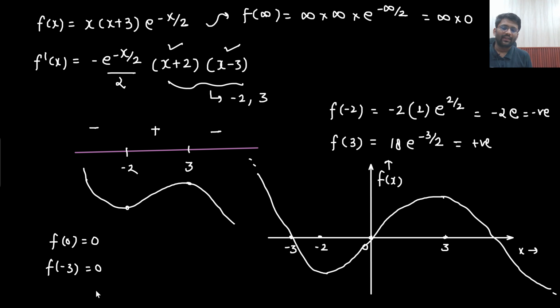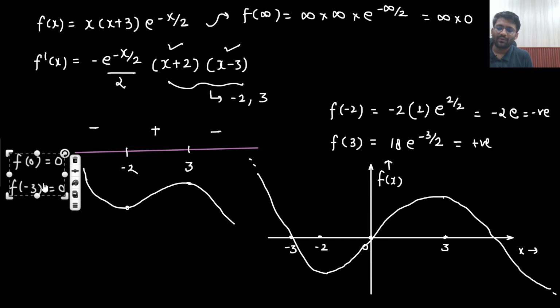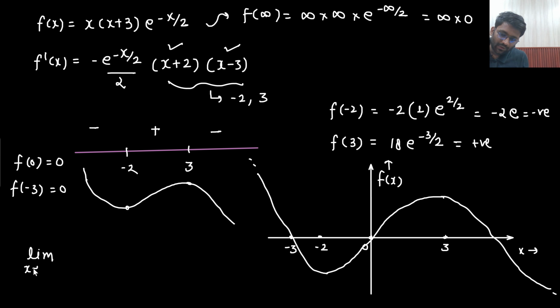Now if I ask you one thing, all these values you already knew. Using these values, I am asking you: limit x tending to infinity, x multiplied by x plus 3, e to the power minus x by 2. What will be the answer here? Sir, you can solve the limit on your own. The answer will come out to be, sir, minus infinity for sure. You can do it on your own.